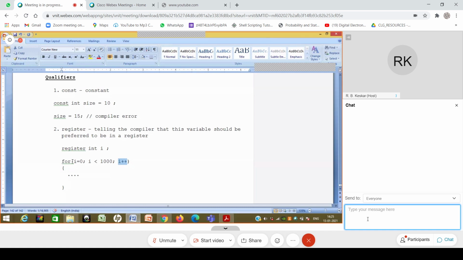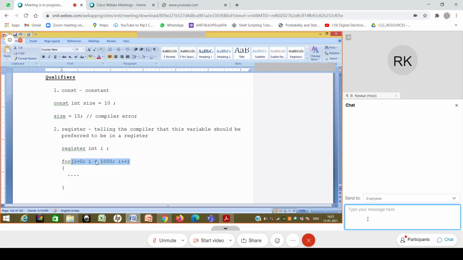It is like saying that I want to block one. I know that this variable is to be used again and again. So the programmer is giving a hint to the compiler that because this variable is going to be used again and again, please put it in a register. But again, as I said, these are the early days of computing, before 1975, when not only the number of registers was scarce, so you needed to block a register, but even compilers were very weak, and they couldn't figure out which variable is used again and again.